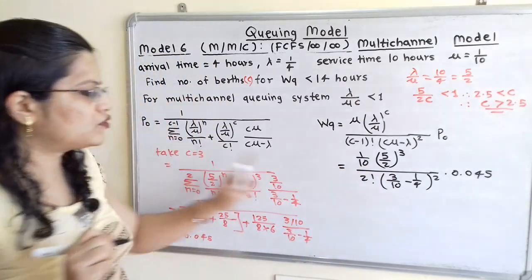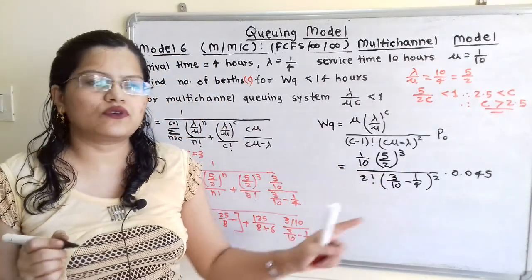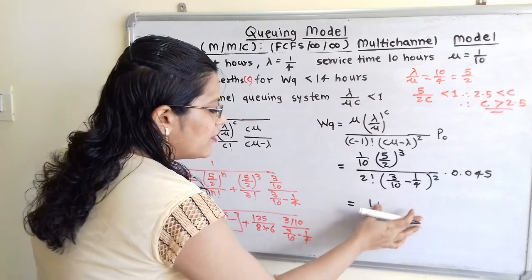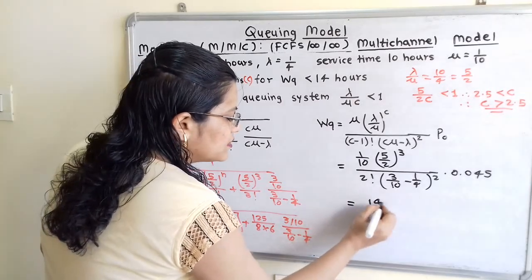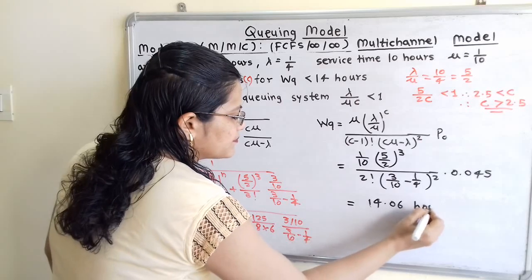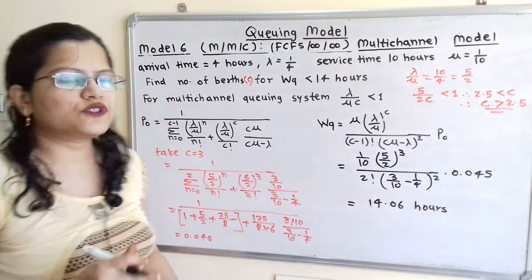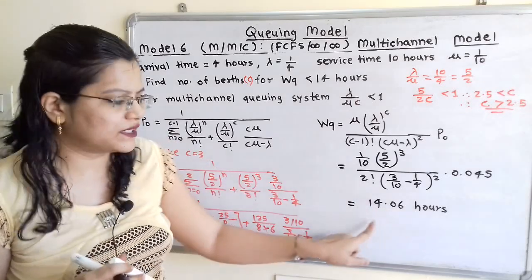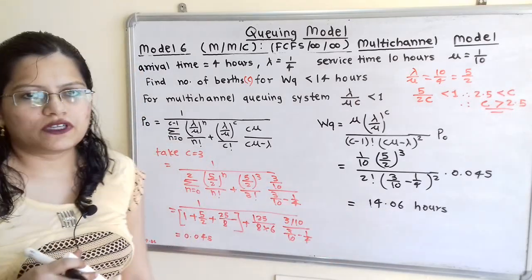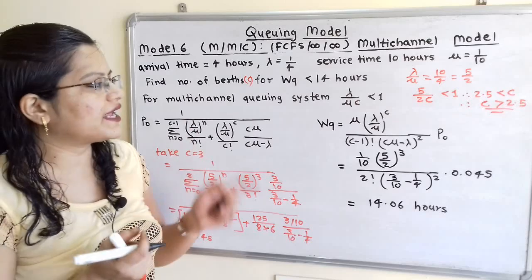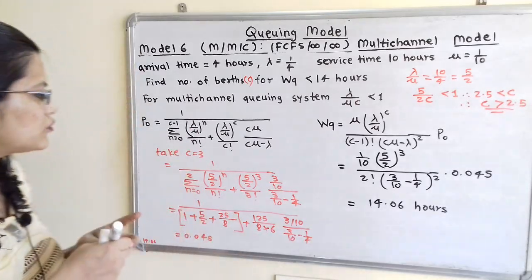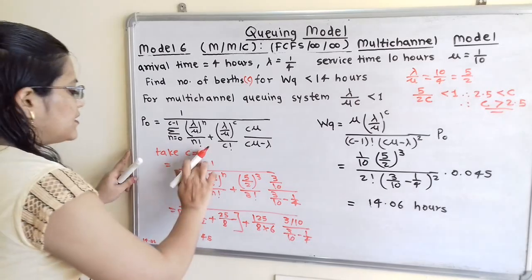Now we will solve this. So here 2 factorial means 2 into 1. So when we solve this, we get the answer 14.06 hours. Now if we observe the required condition, WQ should be less than 14 hours, but it is slightly greater than 14. So we have to consider the next number, that is C is equal to 4, and we have to solve the question by putting C is equal to 4.